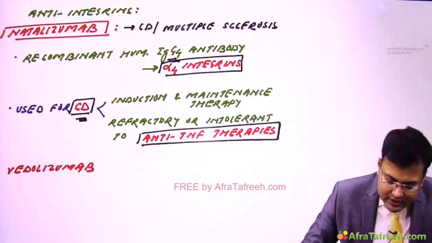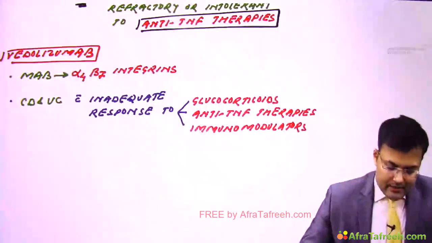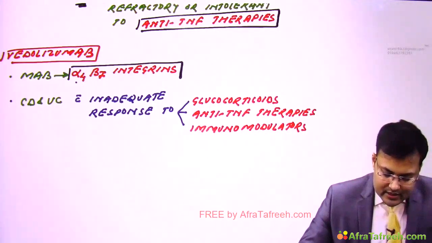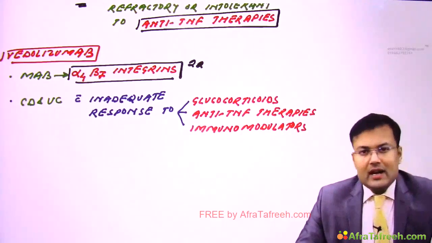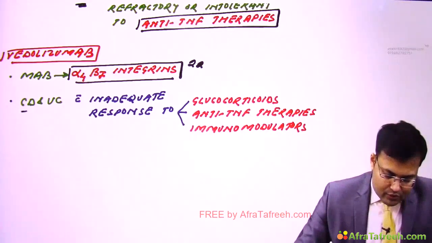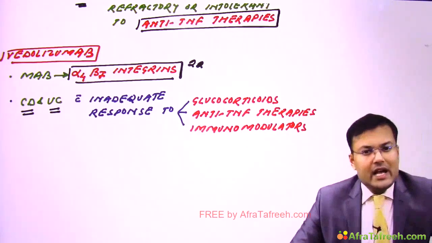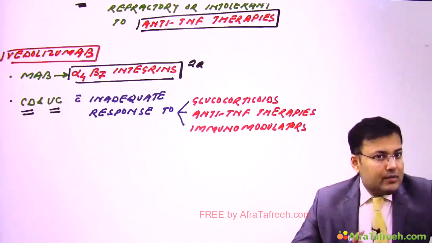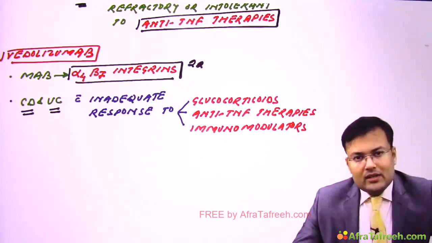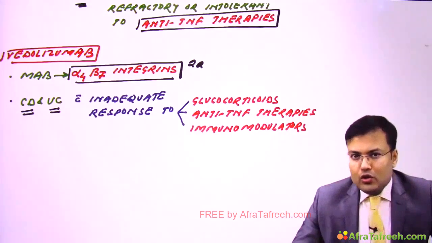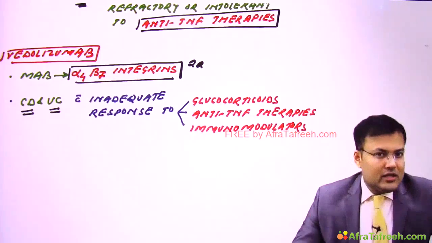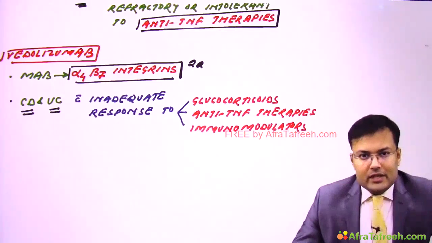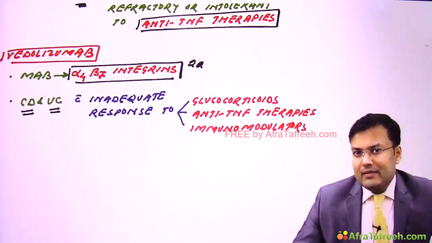This is vedolizumab, and this vedolizumab is the monoclonal antibody against alpha 4 beta 7 integrins. It is used in both patients of Crohn's disease as well as ulcerative colitis. In which particular group? The patients with inadequate response to glucocorticoids, anti-TNF therapies or immunomodulators. Clear? So this is the list of drugs which are used in the management of inflammatory bowel disease.